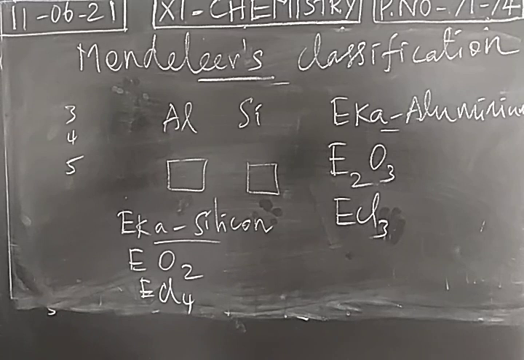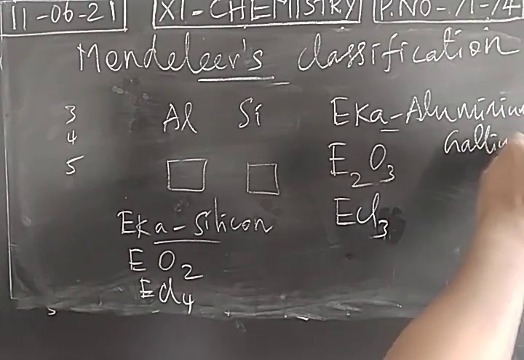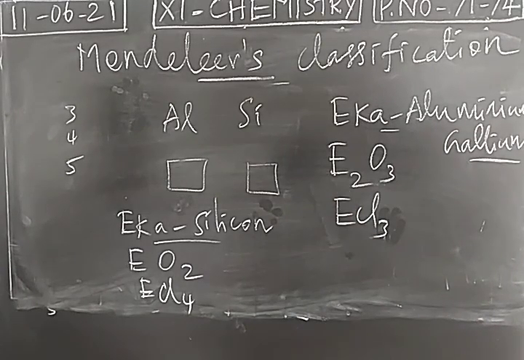Then later, after a few years, scientists discovered that elements. Below aluminum, we should have an element. It is nothing but gallium. Name of the element is gallium, symbol Ga.